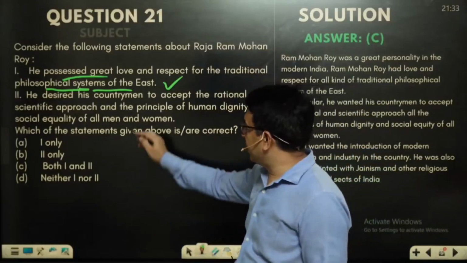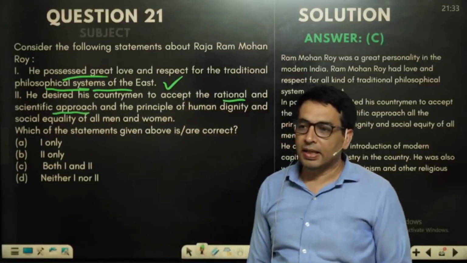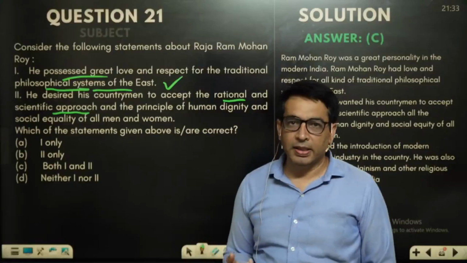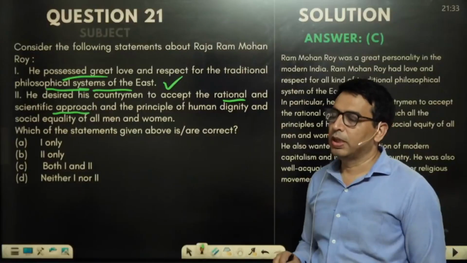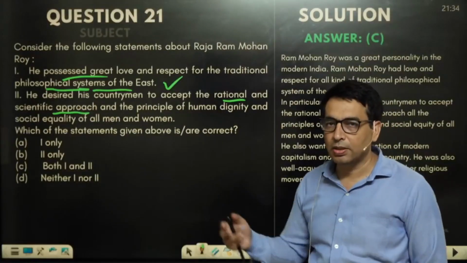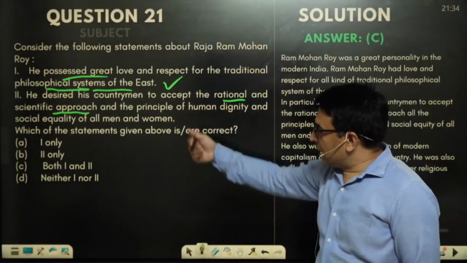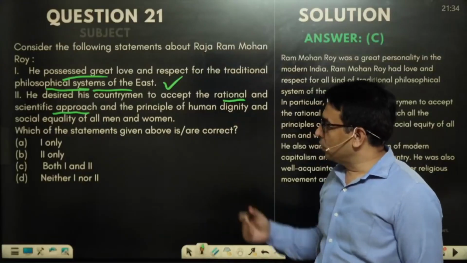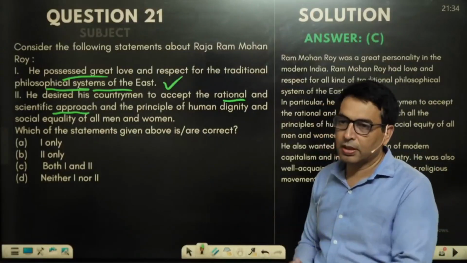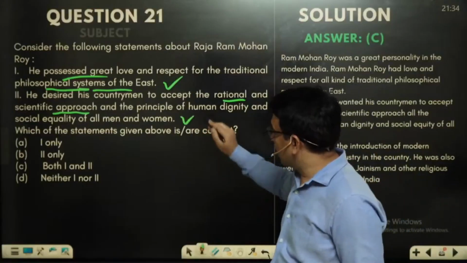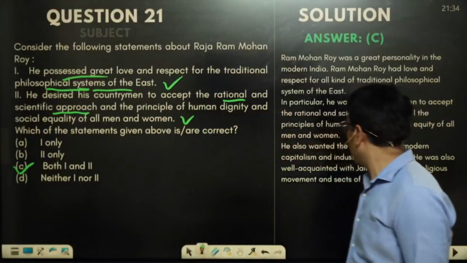Now, the second statement: he desired his countrymen to accept the rational and scientific approach also. He said that the positive aspects of Enlightenment and Renaissance in the Western world at that point of time should be taken, because the 14th to 16th and 16th to 18th centuries were the centuries of Renaissance and Enlightenment. He was trying to make a confluence between the Eastern and Western philosophies. That's why this statement is also correct. So the answer would be C, meaning both statements are correct.